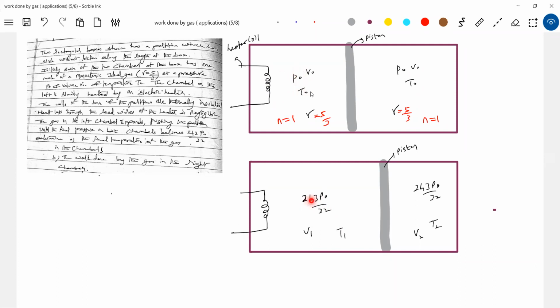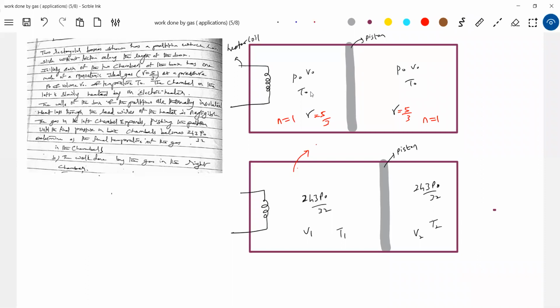Pressure constant? No. Volume constant? No. Temperature constant? No. What process can it be? Anybody? Isobaric, sir. Adiabatic, sir. Okay, isobaric.